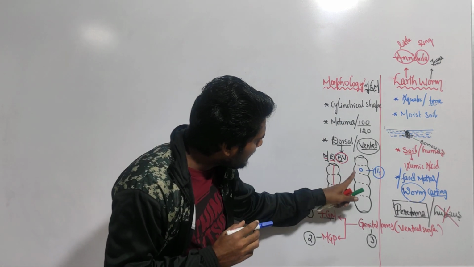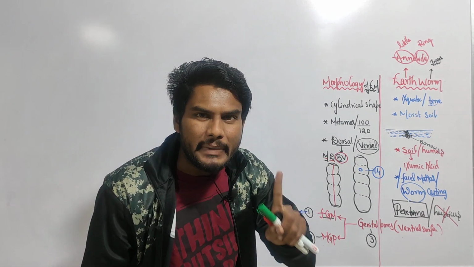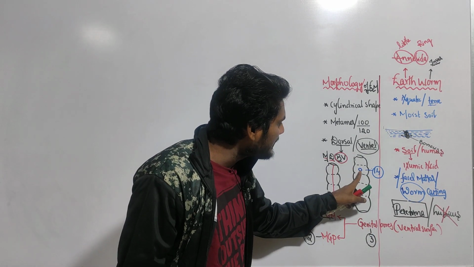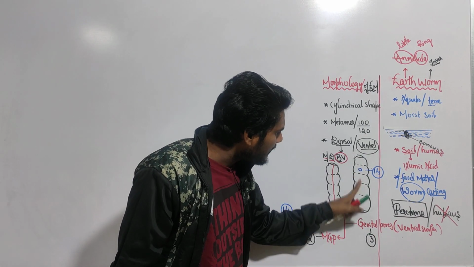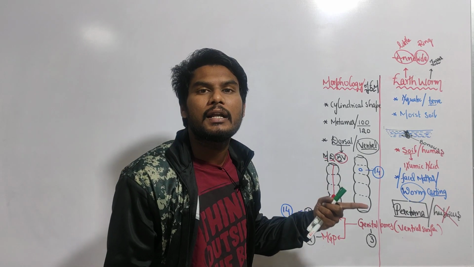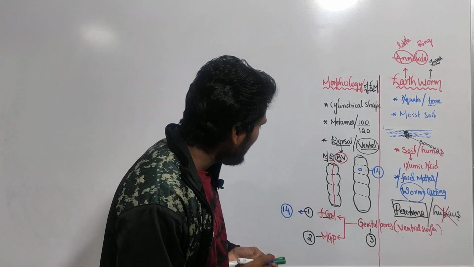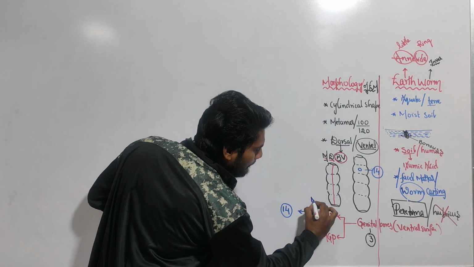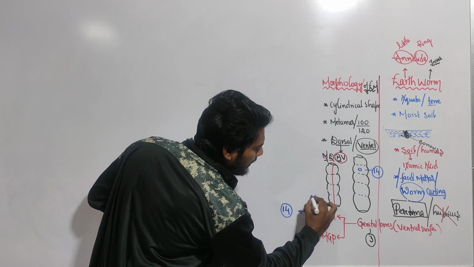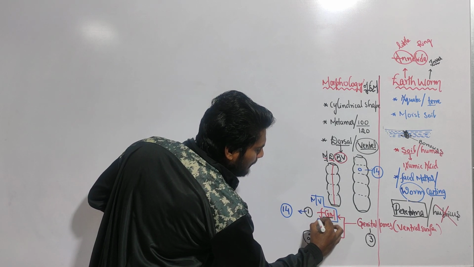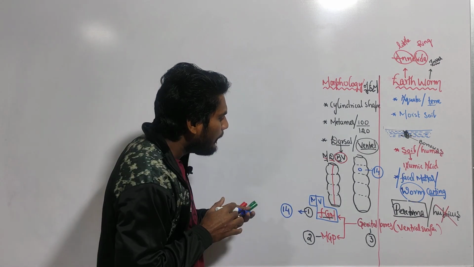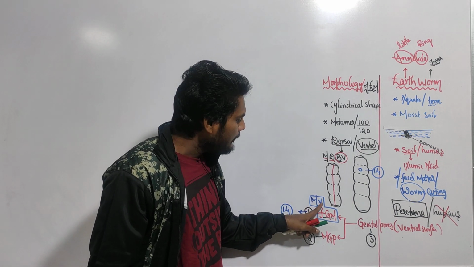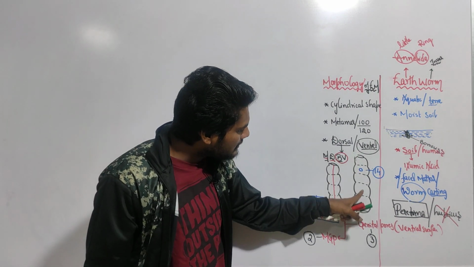It is present in the middle. Is it the ventral view or dorsal view? Ventral view. So the female genital pore is present in the mid ventral surface. M means mid, V means ventral surface, because this is the ventral view.